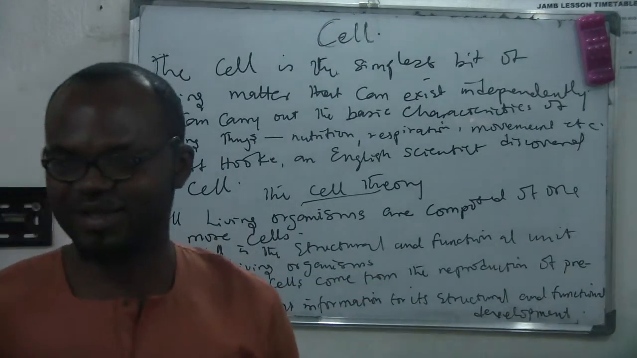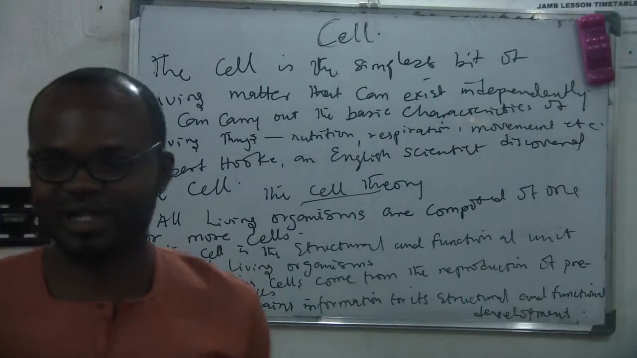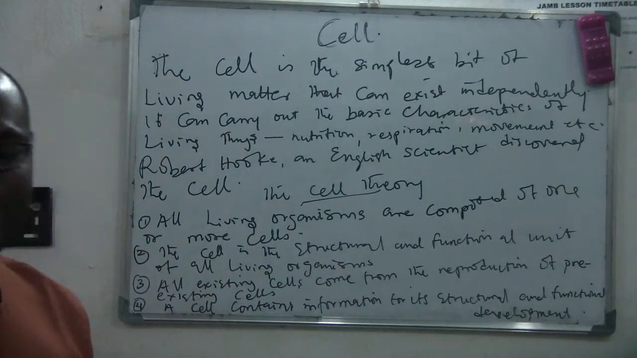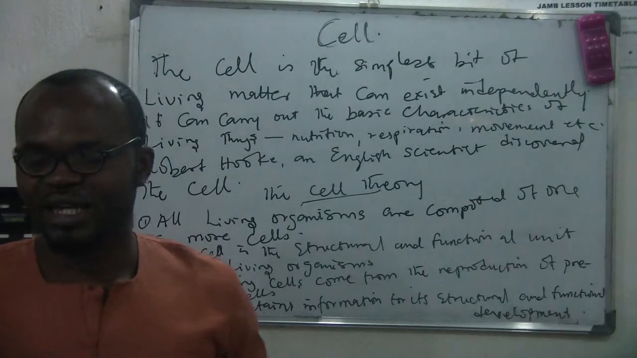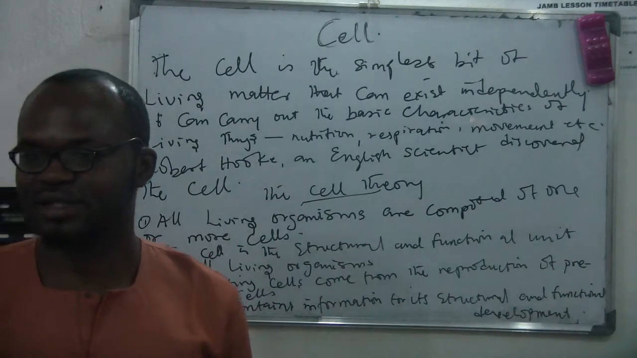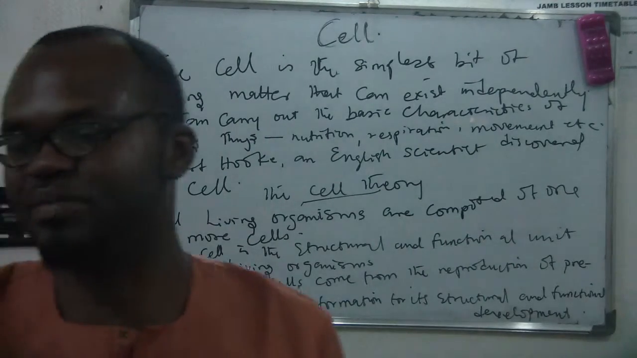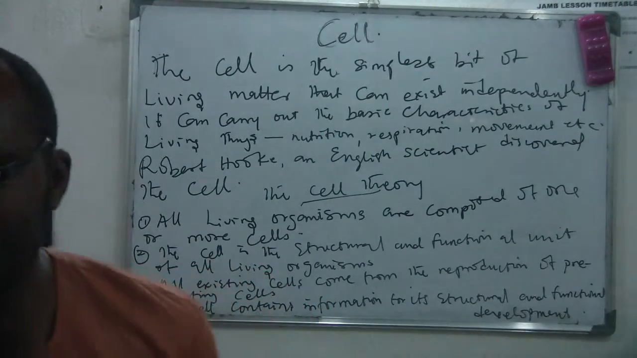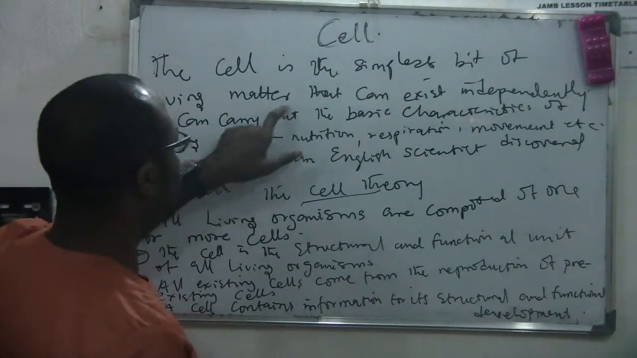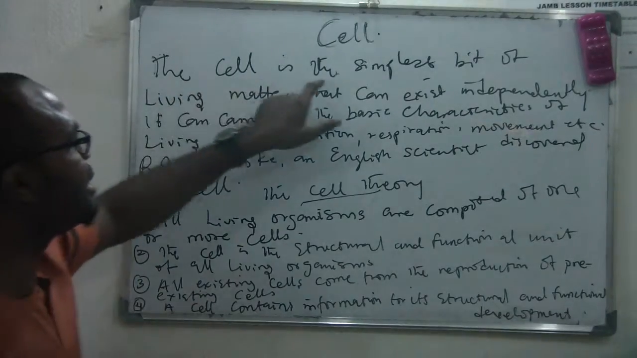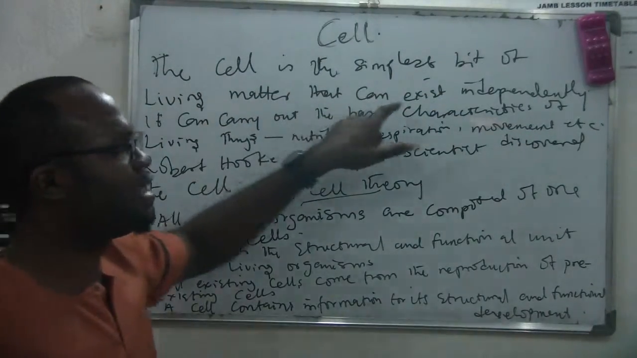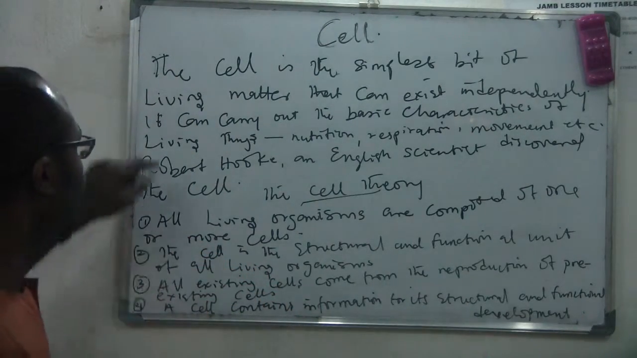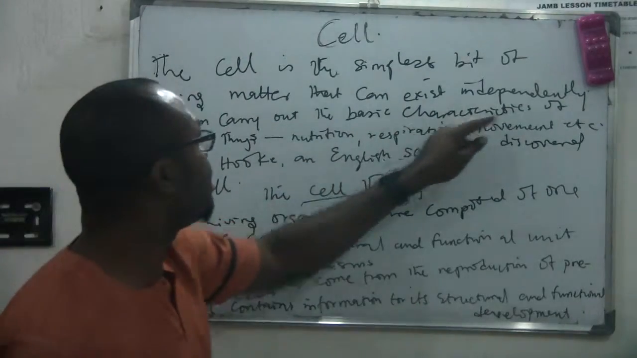An example is amoeba, and some other ones, plenty of them, euglena and stuff like that. So you need cells to come together to make up a living system like ours, and at the same time cells can exist independently as a living organism on their own. So the smallest bit of living matter is known as the cell, which can exist independently.